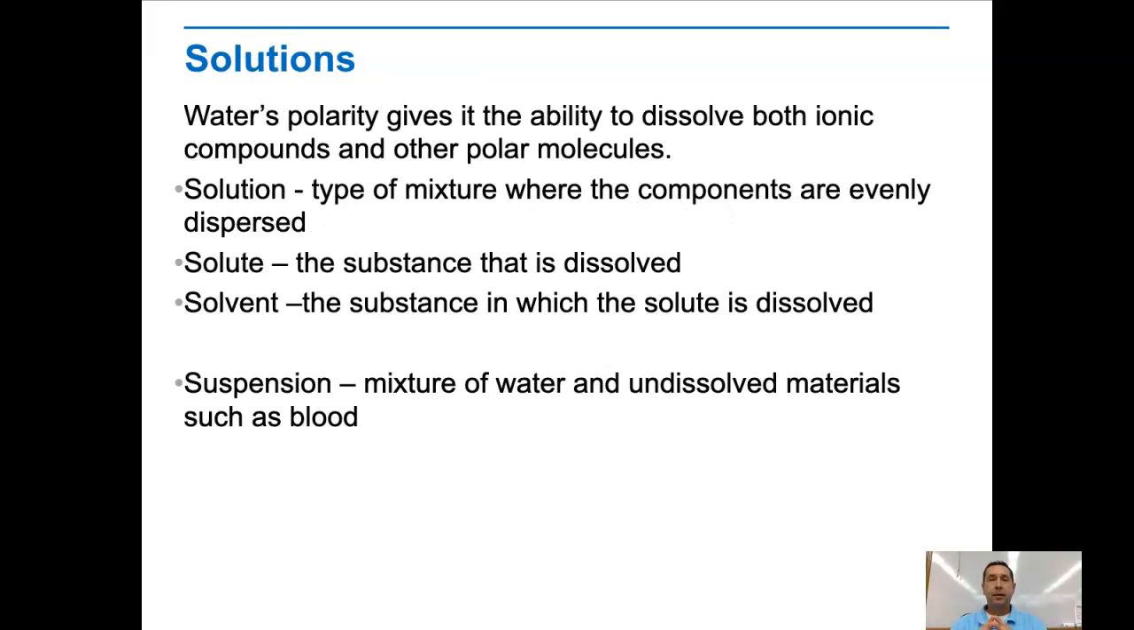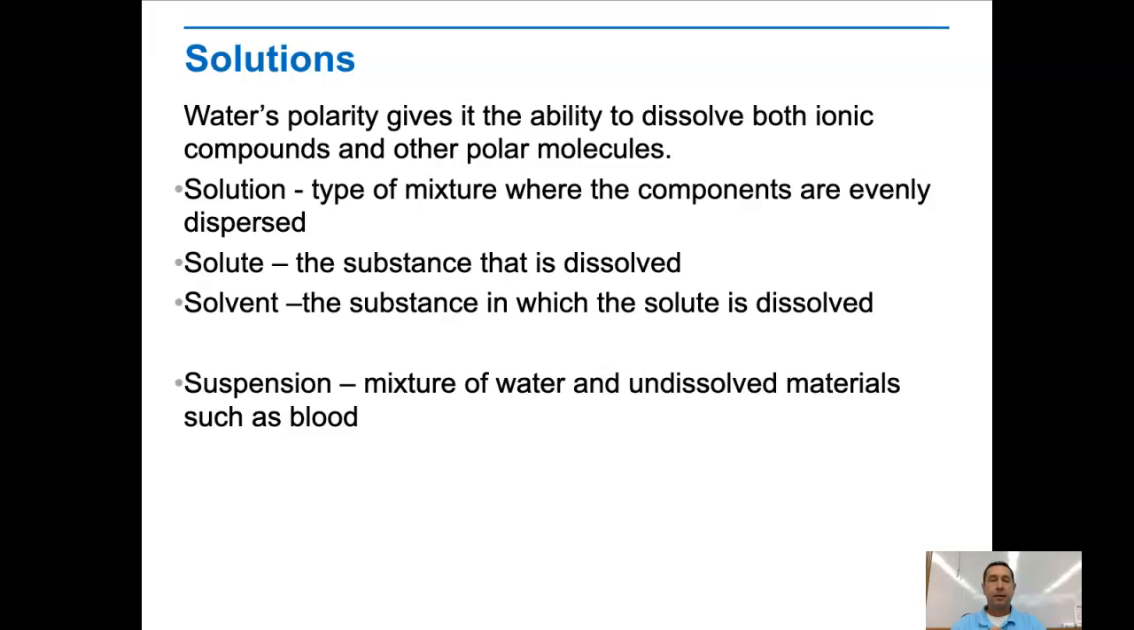So water is good at dissolving things. It's a good solvent. Water's polarity gives it the ability to dissolve both ionic compounds and other polar molecules. So when you talk about things dissolving in water, the solution is a type of mixture where the components are evenly dispersed in the water in this case. What gets dissolved is the solute, and what does the dissolving, in this case water, is the solvent.